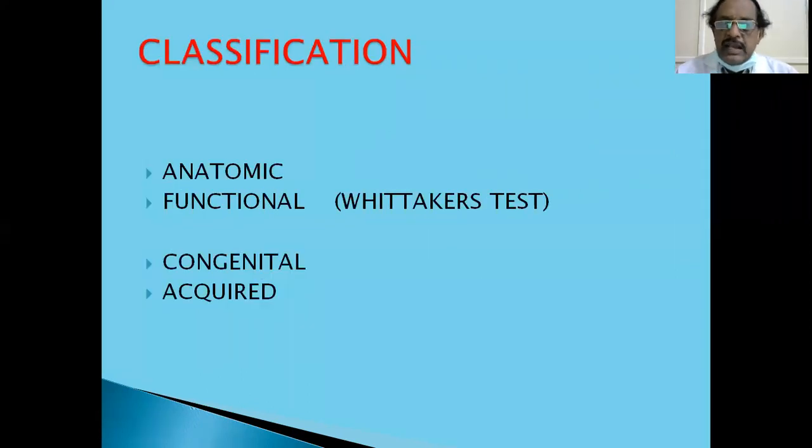Hydronephrosis is classified as anatomical or functional, and also congenital and acquired. What is anatomical obstruction hydronephrosis? It is due to an obstruction at the pelviureteric junction or wherever it is, intraluminal, extraluminal, or intramural obstruction. Whereas functional is only due to lack of propagation of the peristaltic wave.